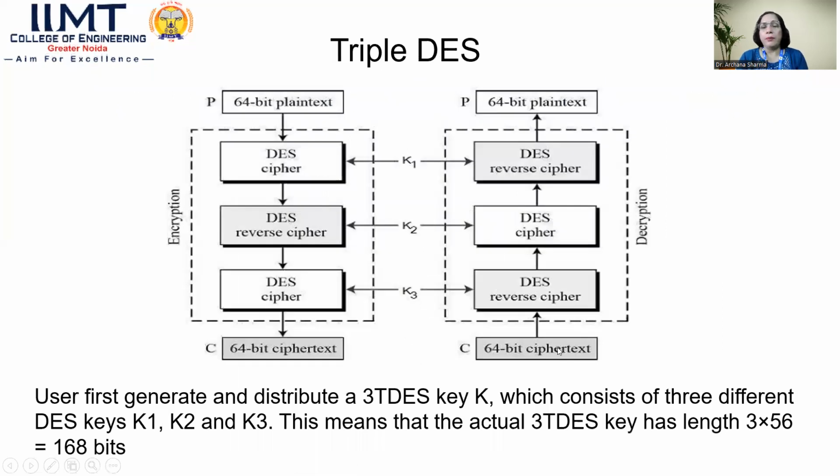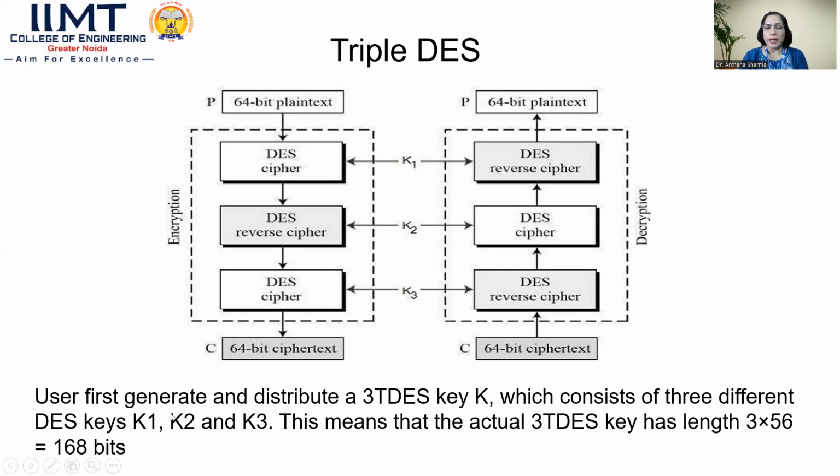Now again, we have the triple DES. So what exactly is triple DES? As the term specifies, it means we are using 3 keys instead of a single key. That is the DES cipher here with K1, then K2, then K3. So first the DES cipher, then you apply the reverse cipher, then again we apply the DES cipher with the help of K3. So this is the encryption process, and we receive the 64-bit ciphertext over here. And in the reverse order, K3, K2, and K1, we get the plain text by applying the decryption process.